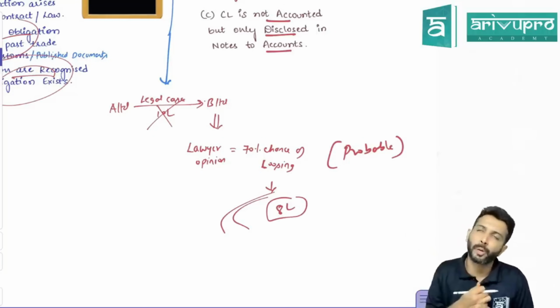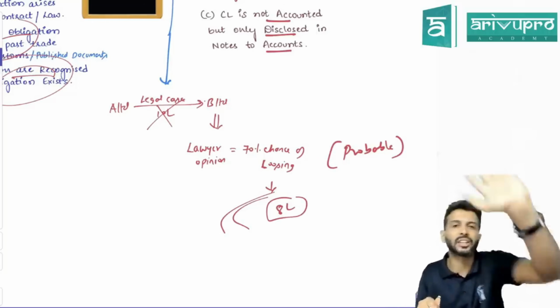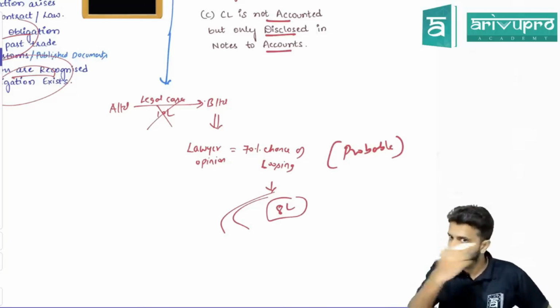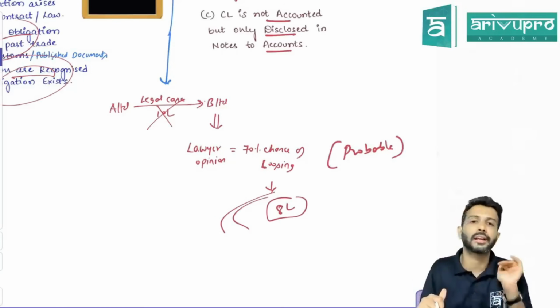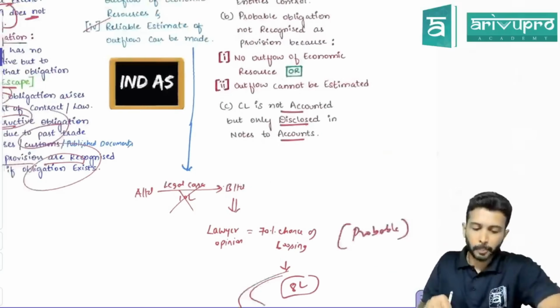All the 4 conditions of provision, if satisfied, recognize provision. Otherwise, recognition is not necessary. Even if one fails, provision is not accounted like that. Okay? Alright, that's about provision.